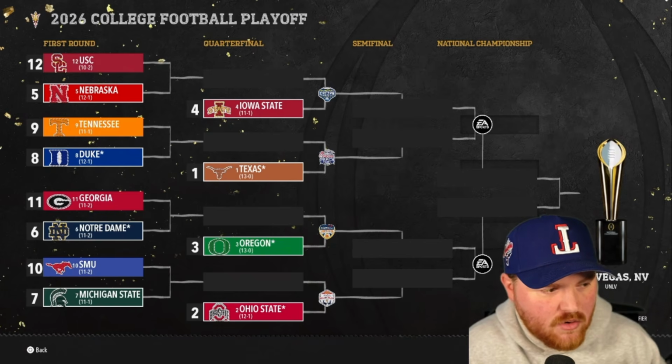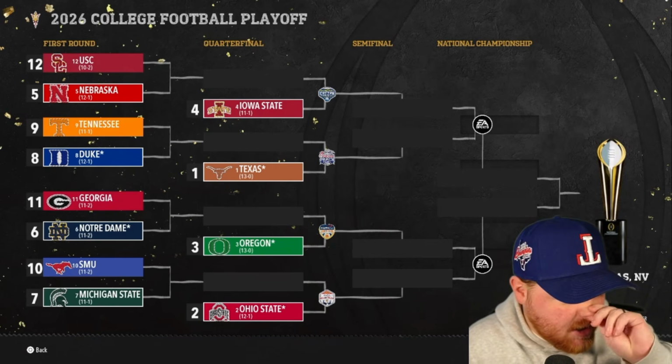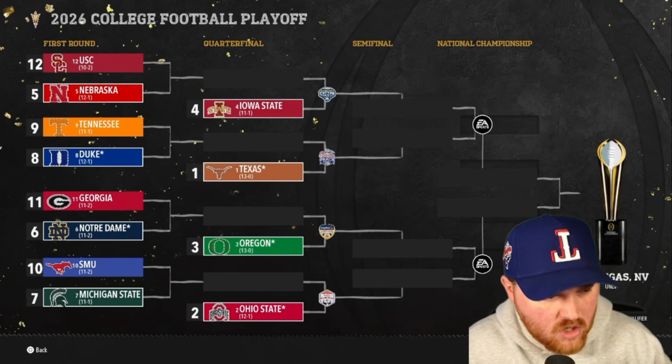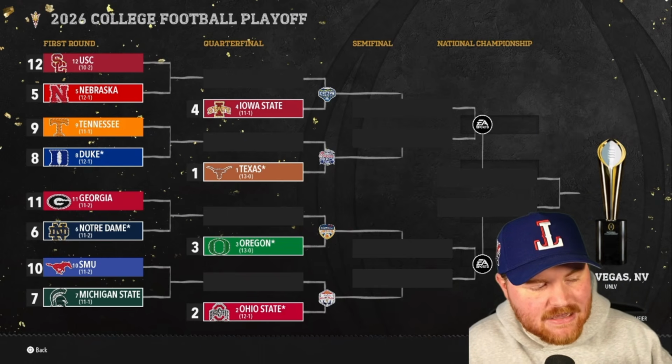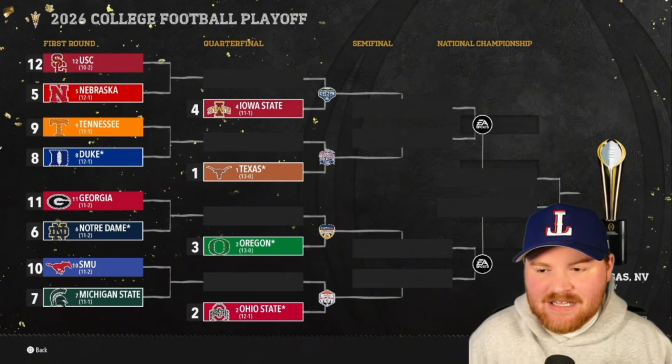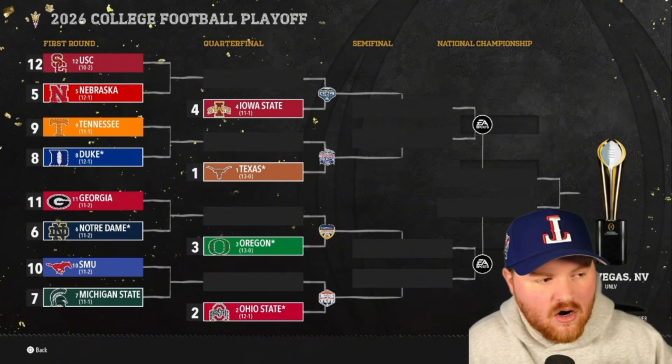Conference USA with Texas going 13-0. They're the number 1 team in the country. Ohio State got the other one from the MAC. They went 12-1, conference champion. Oregon, Pac-12, 13-0, conference champion. Iowa State, 11-1, not the conference champion in the Big Ten, but they get a bye just like they did last year. This time, instead of the 1, they are the 4.